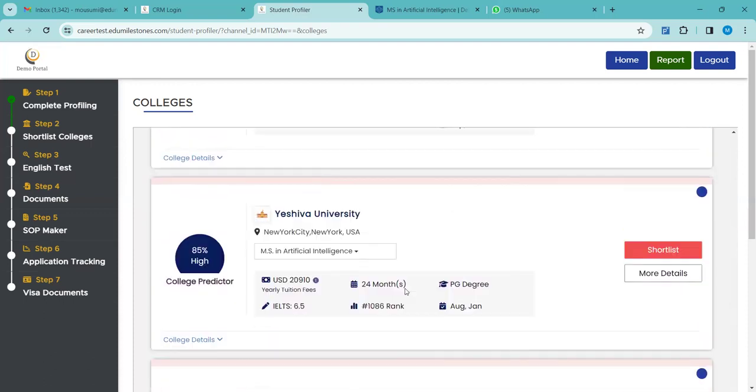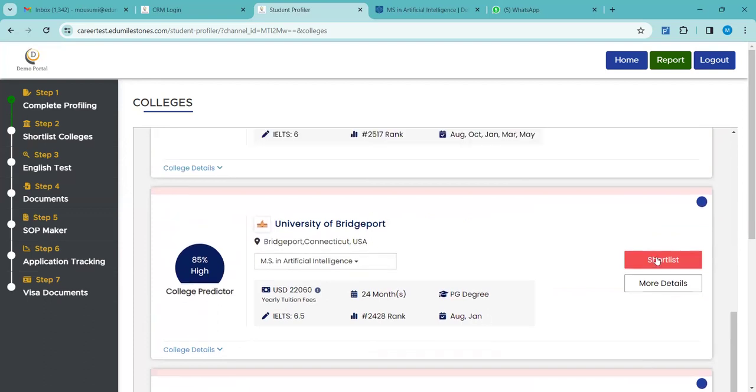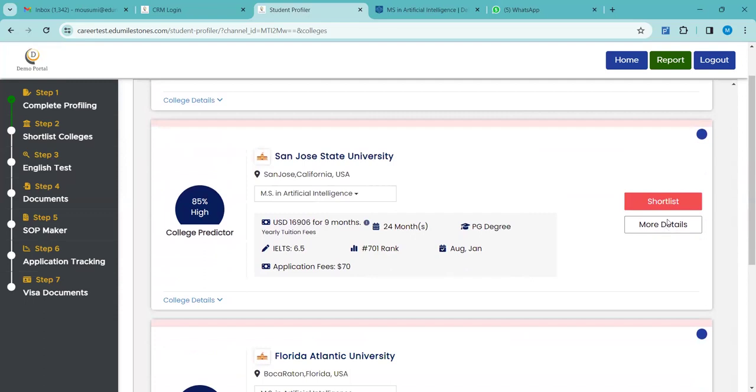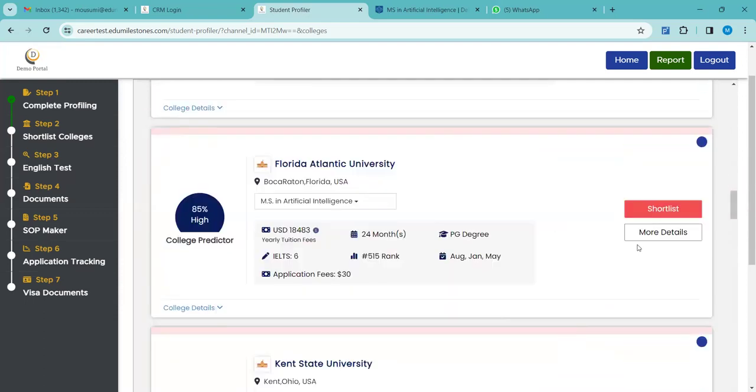DePaul, okay, it has already been shortlisted. Bridgeport, let me take, shortlisted. San Jose, so four I have taken. Shortlisted. Okay, Florida and yes. I can see application fees for this Florida Atlantic University.